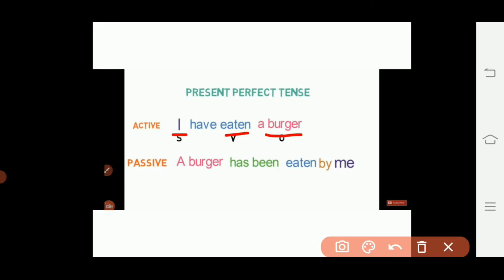Then we have to follow our second step, and second step is to swap. So we have to swap subject with the object. So a burger will become subject and I will convert into me and become the object. Then we'll have to use a proper helping verb, and because there is a present perfect tense, we'll use has been as a helping verb and then third form of the verb, that is eaten, and finally preposition by before the object. So sentence will be a burger has been eaten by me.